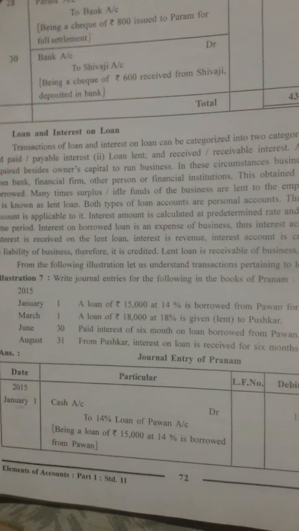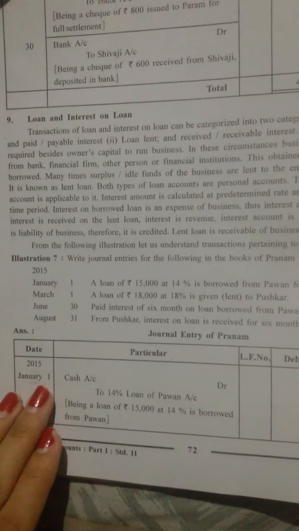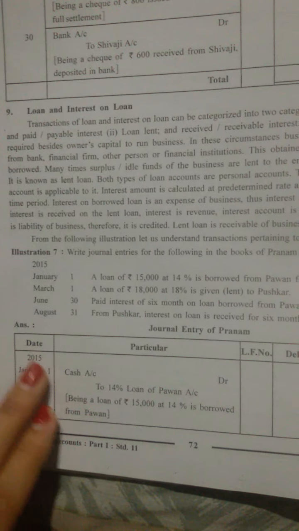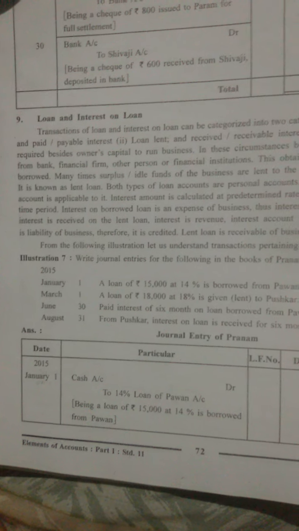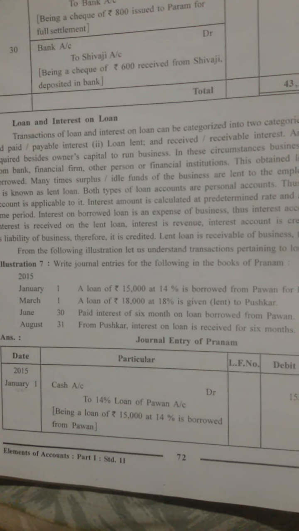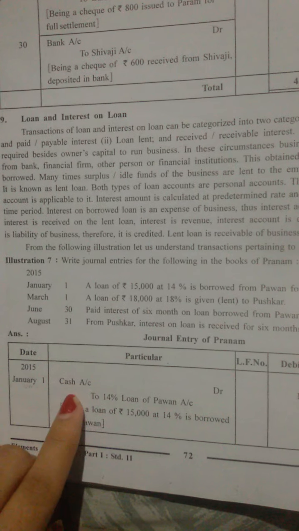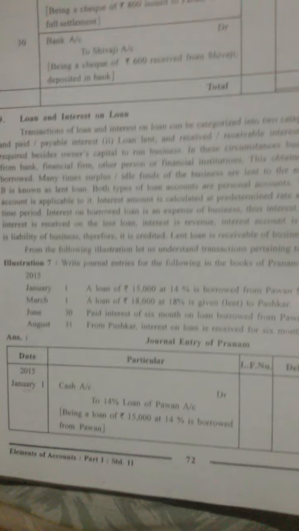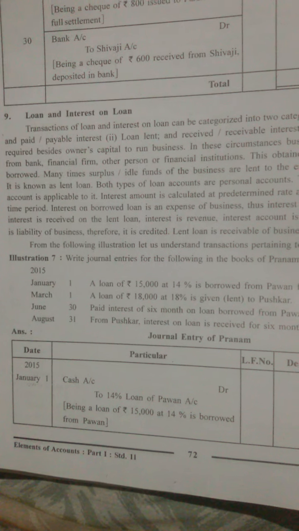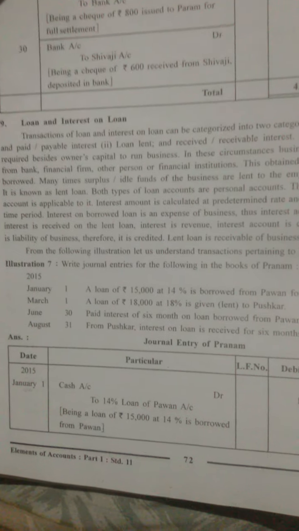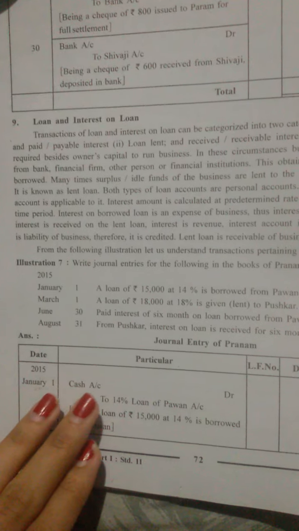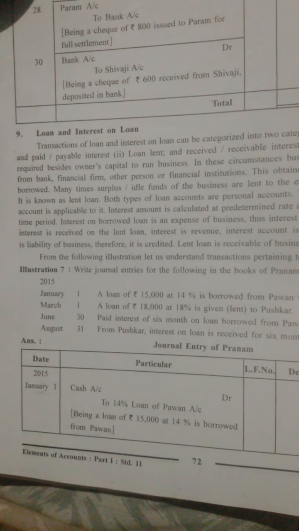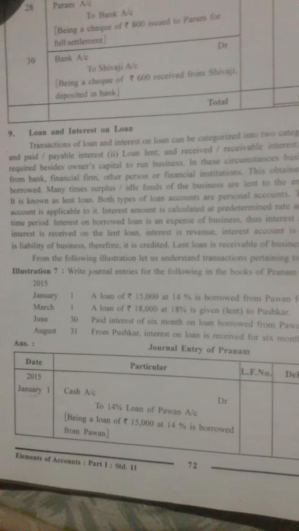So how would you pass the journal entry for that? You have to write the date, January 1st, and the year. Loan is taken from Pawan, borrowed from Pawan. Cash is coming into the business in the form of loan, so you have to debit the cash account. And how is the cash coming?